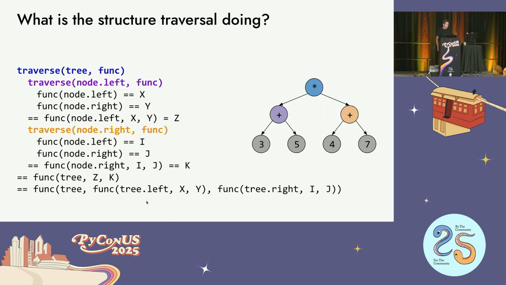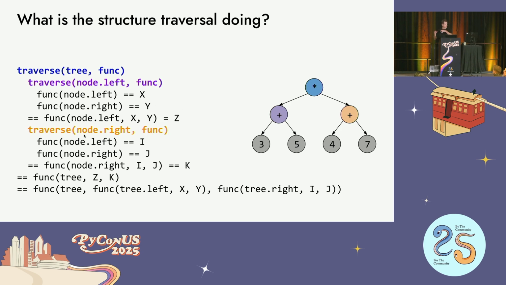We apply it to an actual, this is the same structure from earlier. Let's apply it there. So we go through the tree for the blue one. It gets called the tree in func. It's going to say, hey, call traverse on the left node, the purple one, with the function. And then it's going to take the results of those two things. I'm just using x and y here just to show you that I don't know what the function does. I don't know what it's going to return. So it's going to take the result of those two things, and then it's going to call the function again with the node and x and y, the results it got. And that's going to make z.